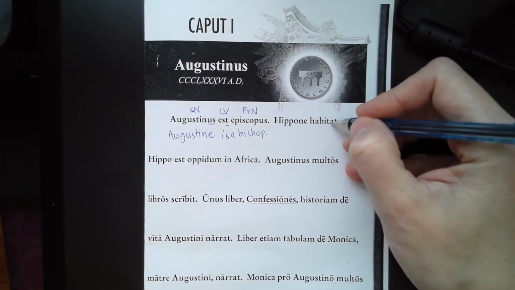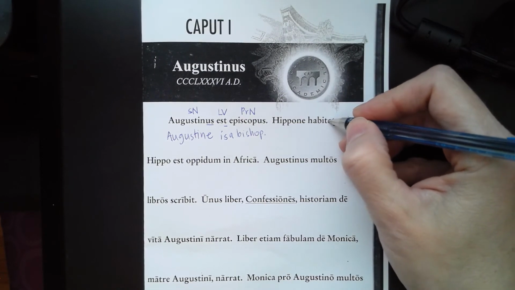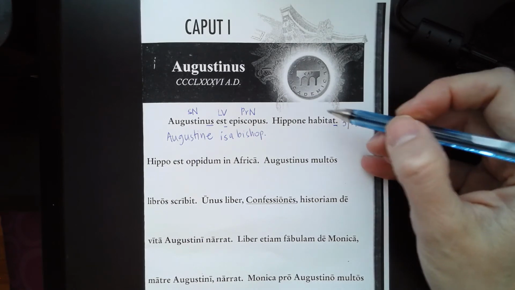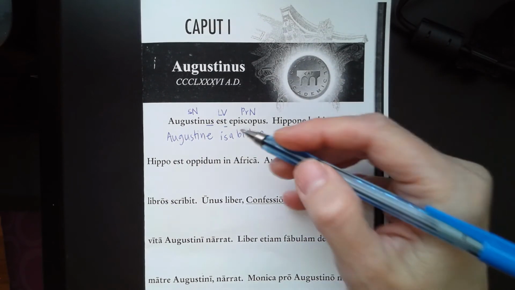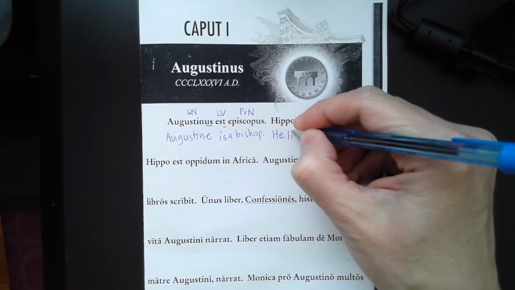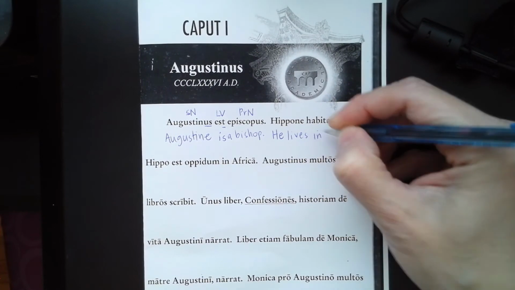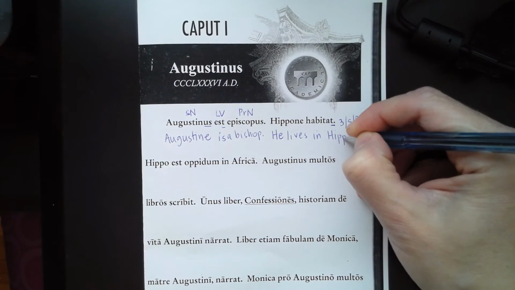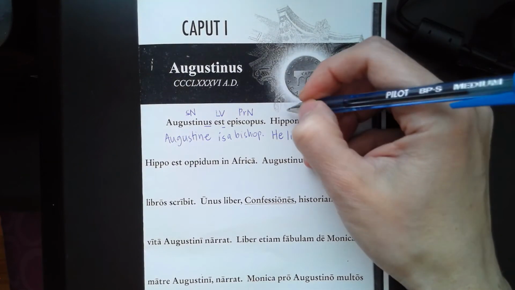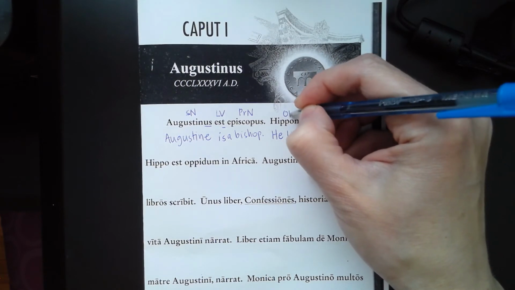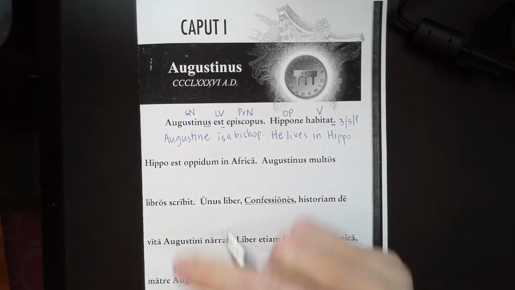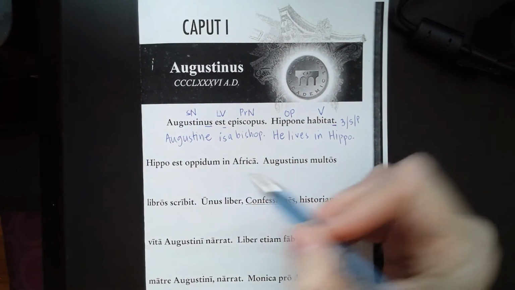So lives in Hippo, but who lives in Hippo? He, she, or it, right? Because it's a third person. Since we're talking about Augustine, probably we're talking about Augustine again, right? Makes sense. So he lives in Hippo. And again, you can label your sentence here. You have a verb, and then in English, we would call this an object of the preposition, I guess. So you can go ahead and label that. And then let's skip this one for now.